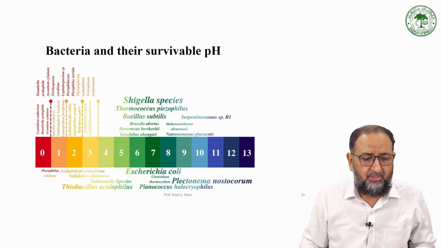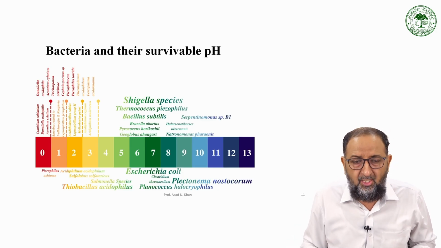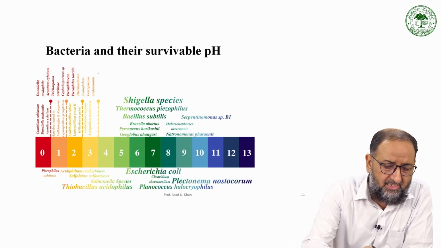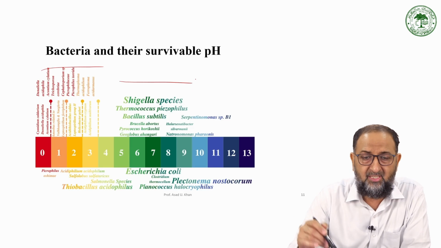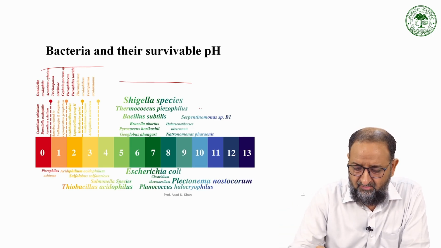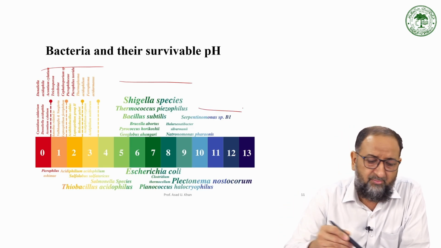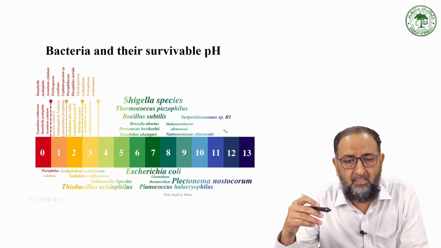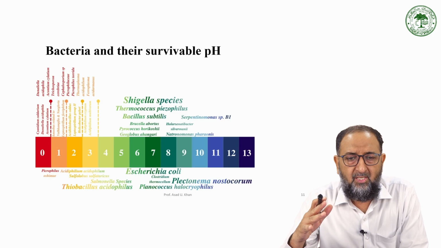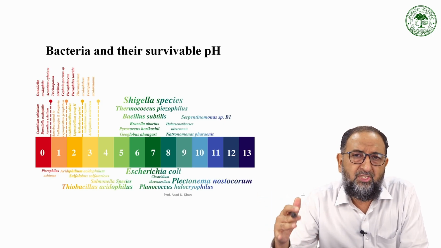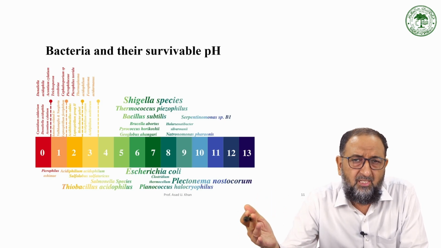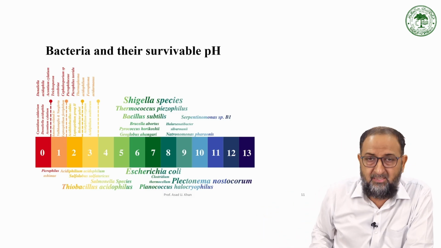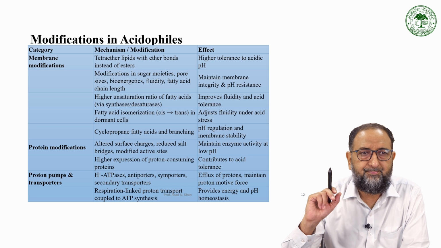So this is the chart showing the bacteria and their survival pH. At different pH, from 0 to 13, you can see that some of the bacteria can survive at acidic conditions, some can survive at moderate conditions, and some can survive in basic conditions. So these three categories of bacteria, which we call acidophiles, or acid extremophiles, or pH extremophiles, have better physiology, modification, changes, and adaptation under certain conditions from low to high pH, and so we categorize them as different acidophiles.